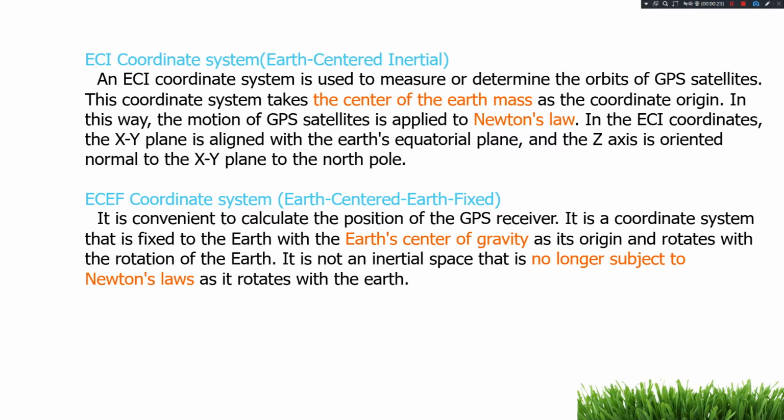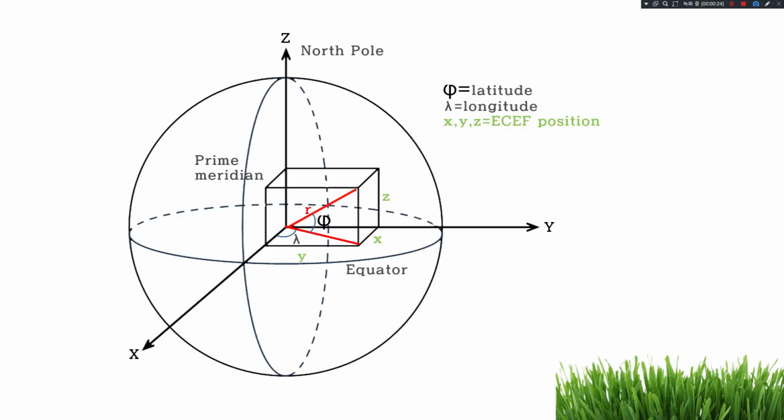GPS satellites use the ECI coordinate system or the ECEF coordinate system. The ECI coordinate system has the center of the Earth's mass as the origin of coordinates, and applies Newton's law. And the ECEF coordinate system is Earth-centered, Earth-fixed. This is not an inertial space because it accounts for the rotation. There is this difference between the two coordinate systems.